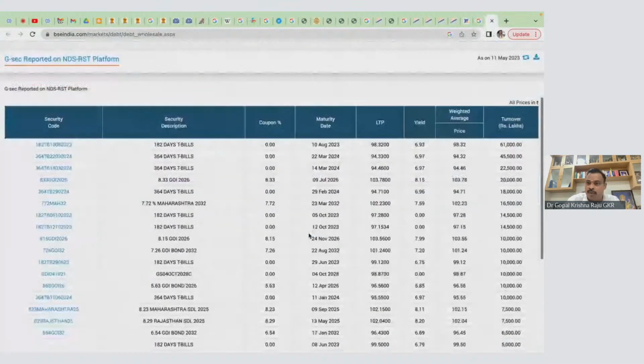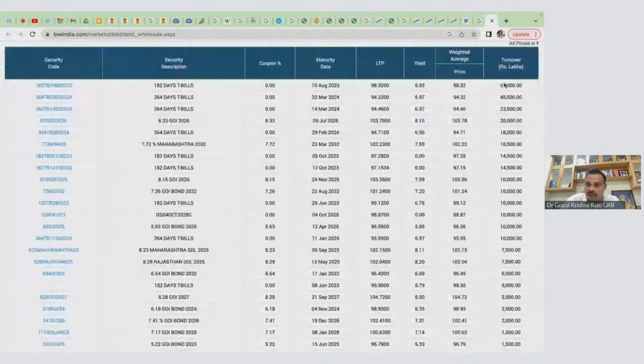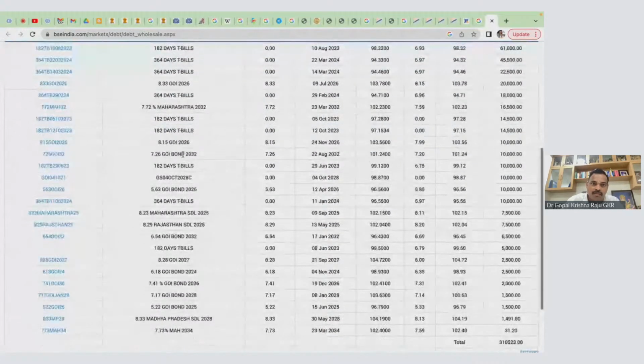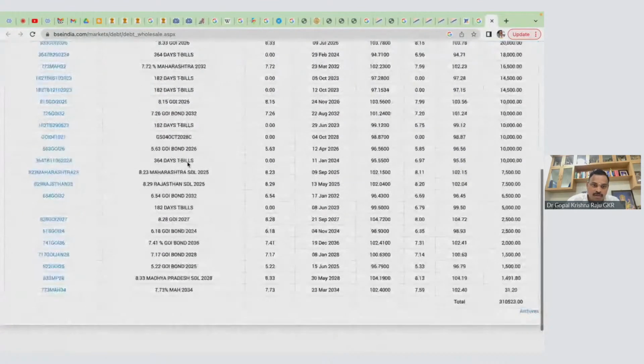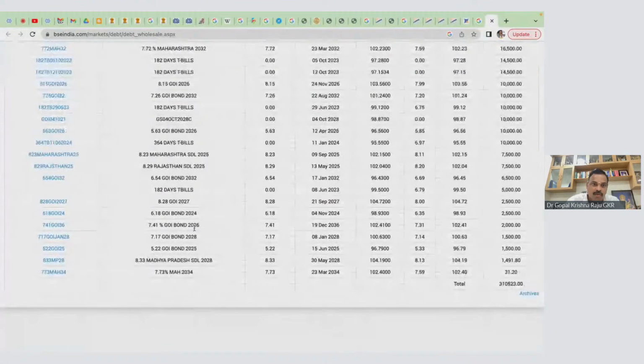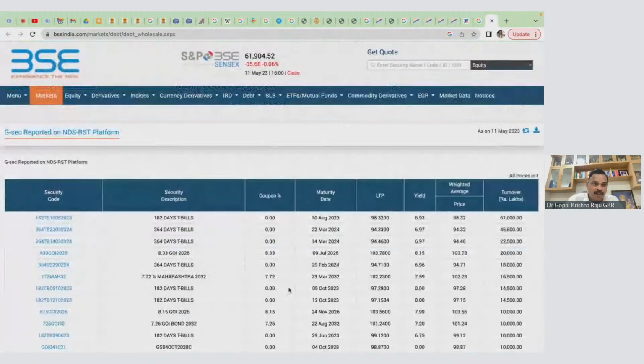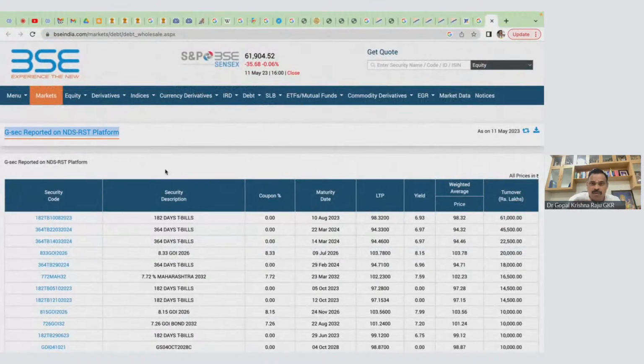If you look at this market, look at the per day turnover. It is all 182-day T-bills, Government of India bonds, Maharashtra bonds, Madhya Pradesh bonds. These are all the top G-Sec reported NDS-RST platforms. The volatility is very low, it will not go up and down, because you know the maturity price and you know the per annum or periodical return.